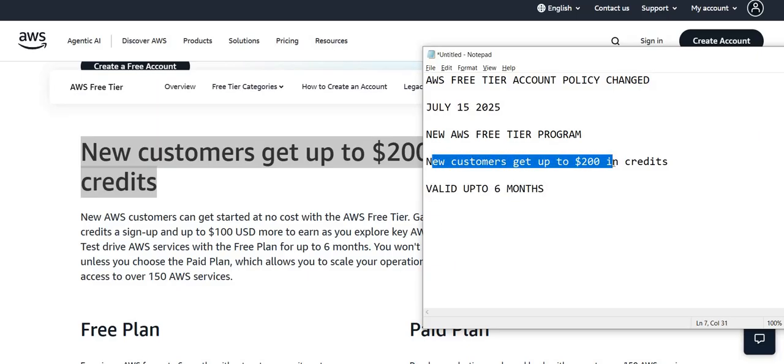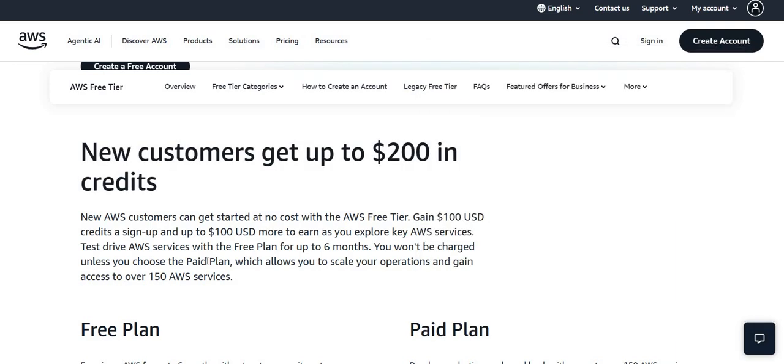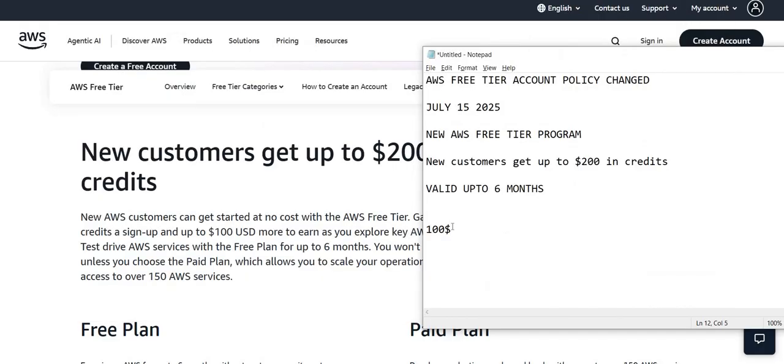And for this $200, there is a catch. The moment you have signed up your account, you will get $100 credit immediately in your account, which you can use. But for the another $100, they have some kind of condition. You need to use some other services, and based on those services you will get $20 per service. You can have five services, and the another $100 will be credited in your account. And this is up to the 6 months.